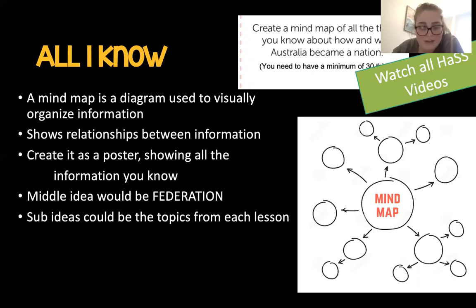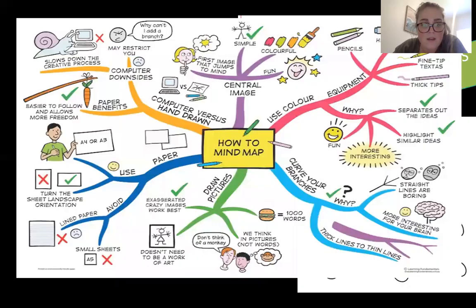It is you basically doing a brain dump onto a piece of paper, but somehow having them all connected. If you choose to do this one, you need to have 30 pieces of information on your poster. Now, because we haven't really used a lot of mind maps, here is an example of what a mind map could look like. So we have our key information here in the middle and everything that we think about it coming off.